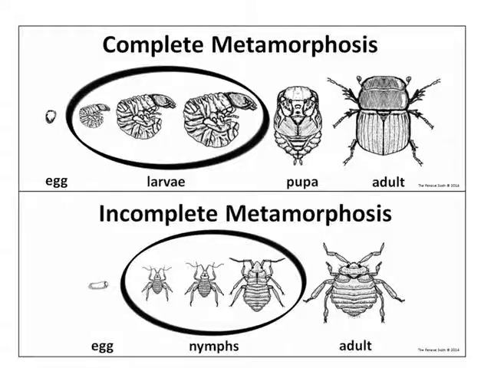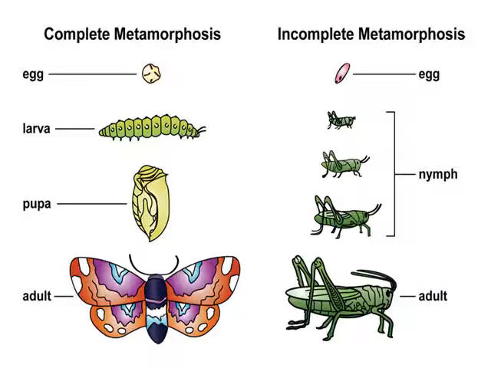This is the complete type of metamorphosis, where the life cycle starts with the egg, larva, pupa, and adult. All butterflies and moths are very good examples of complete metamorphosis. In incomplete metamorphosis, the life cycle starts with the eggs, then there are several developmental stages of the nymph, then it comes to the adult.